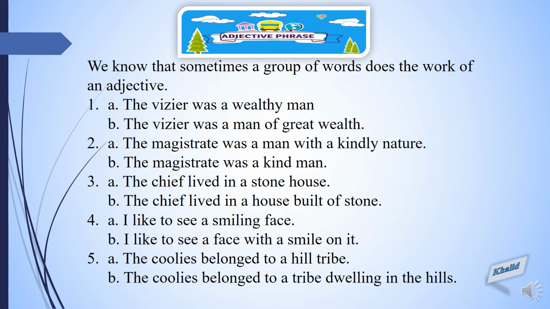Coming to the third example: The chief lived in a stone house. House is a noun. And what is stone? It is telling you more about the house. It is qualifying the noun. So it is a one-word adjective. We have replaced the one-word adjective stone with the group of words built of stone in part B. So, built of stone is an adjective phrase that is qualifying the house.